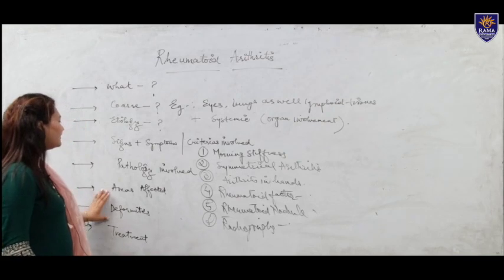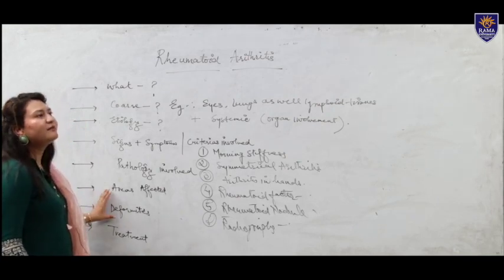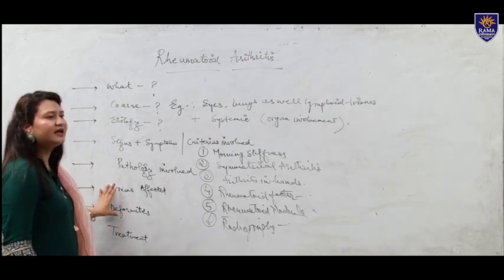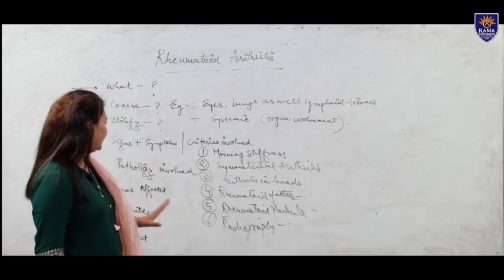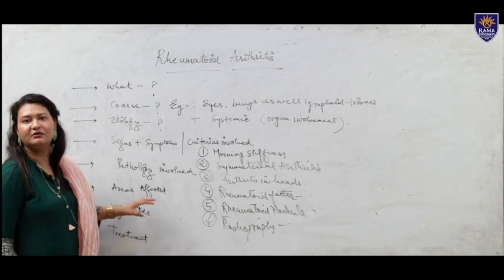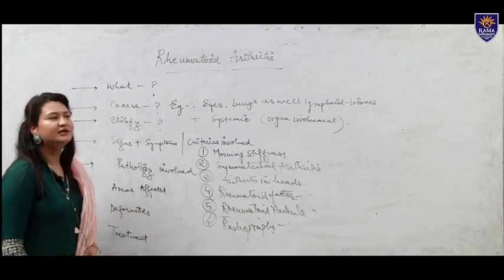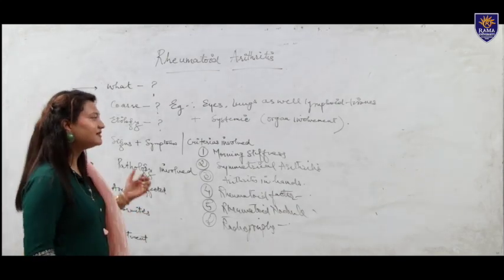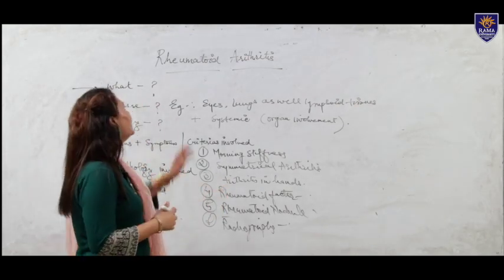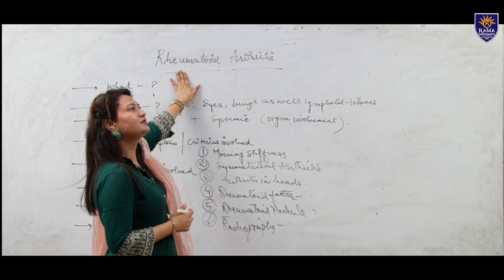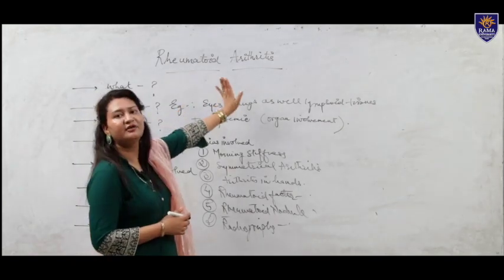Now we are going to talk about the deformities. Deformities are the part where physiotherapy comes into play and takes a major role in rehabilitating a patient. There are various types of deformities a patient could get if diagnosed with rheumatoid arthritis.